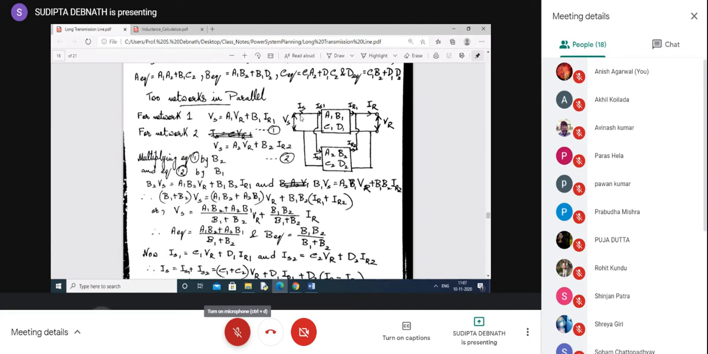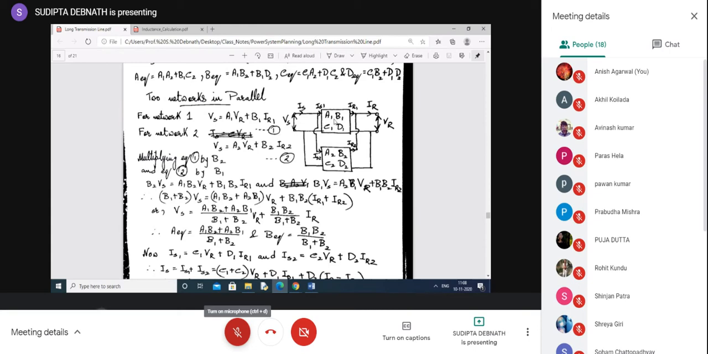If the total current entering is Is, the current entering the first network we have considered Is1, current entering the second network we have considered Is2. And here we have considered current leaving the first network IR1, current leaving the second network IR2. The summation of this IR1 and IR2 makes a total receiving end current IR. Okay, this is clear from the figure.